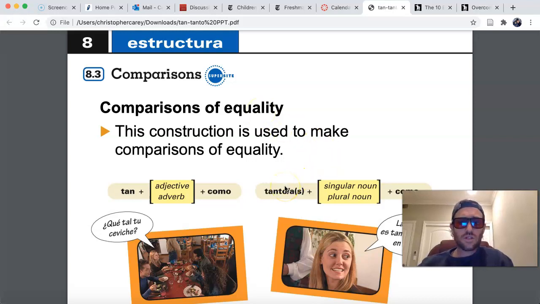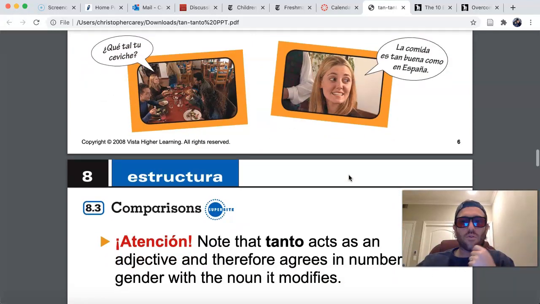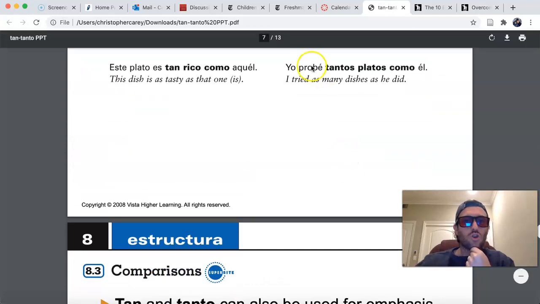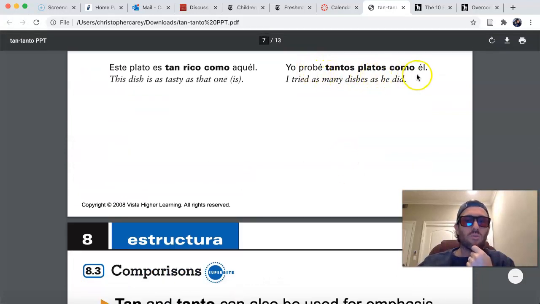Tanto is different, though. You can see that whereas tan is used with adjectives, tanto is used with countable nouns to say that in terms of quantity, 2 things are the same. I'll show you an example of that. Yo probé tantos platos como él. I tried as many dishes. Platos are dishes. That's a noun. It's a countable noun. And with nouns, we use tanto. And we'll talk about some of the variations of tanto that we use as well.